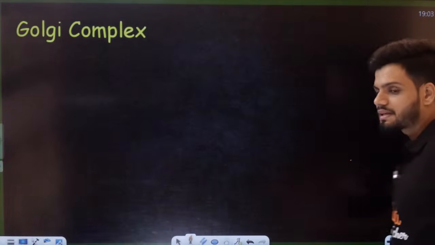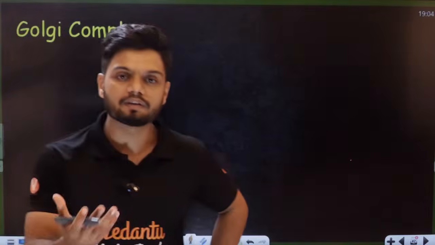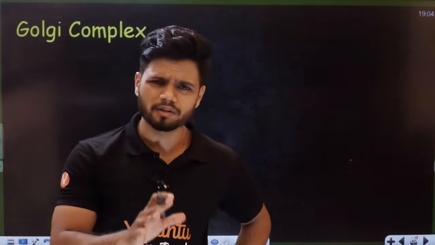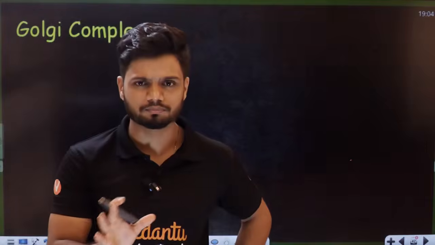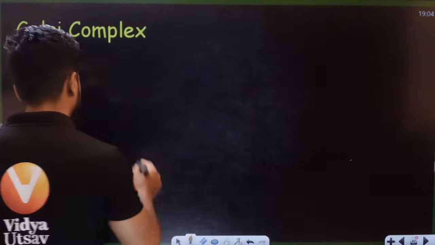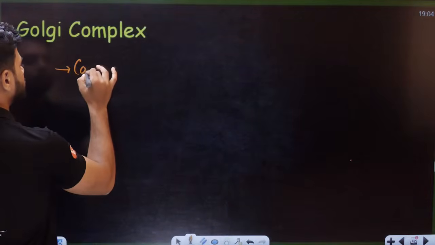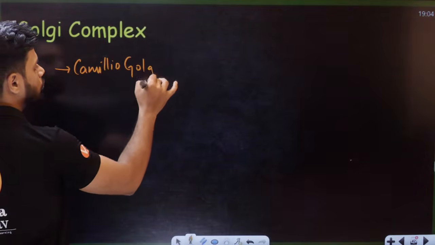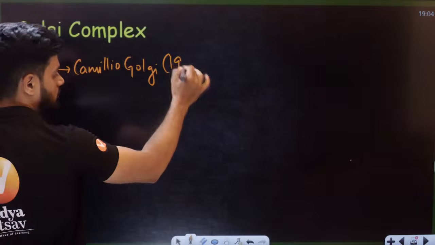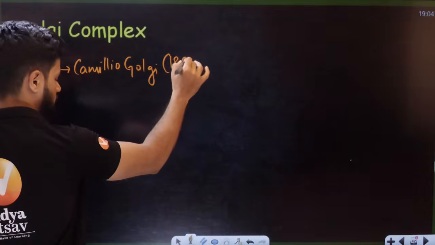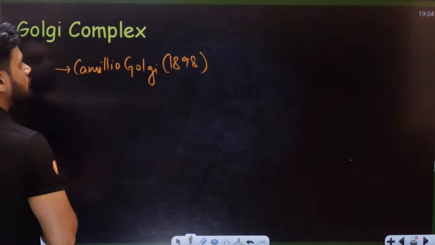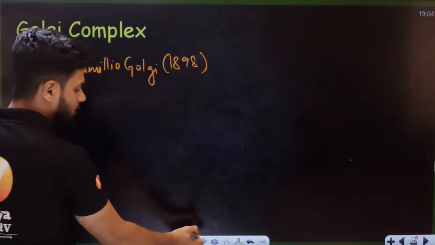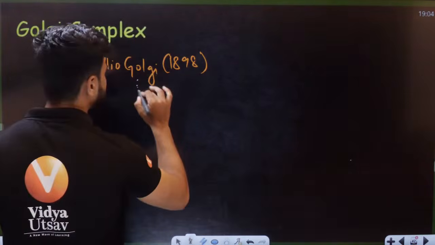Students, next one is called the Golgi complex. Now, first of all, who discovered the Golgi complex? All very basic, it was Camillo Golgi. Camillo Golgi discovered the Golgi complex. He found a densely stained structure